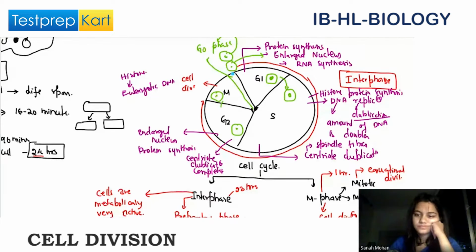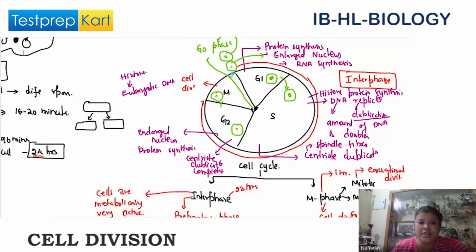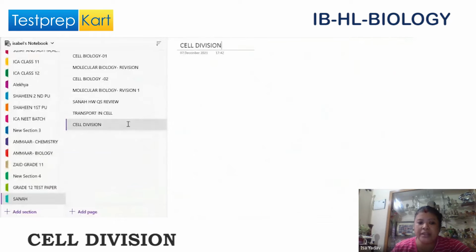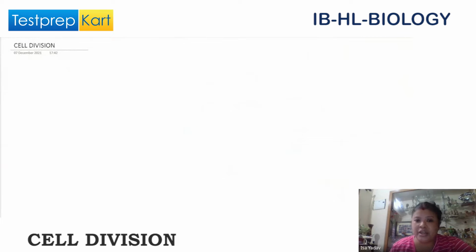So we are going to study now what is happening in the cell division. So let us start here. Okay, so cell division. If we talk about any kind of cell division, we definitely have two types.